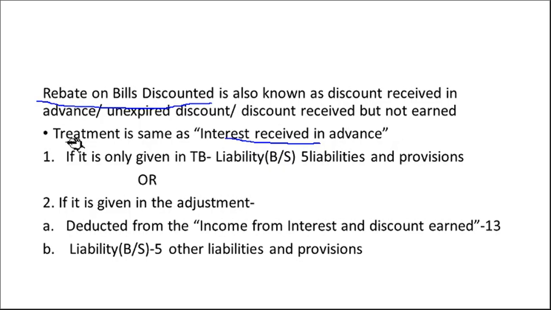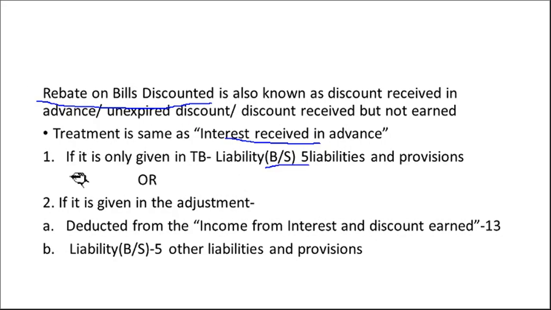If it is given in the trial balance, there is only one entry: we write it on the liability side of the balance sheet, under schedule 5, liabilities and provisions, as rebate on bills discounted with the amount.